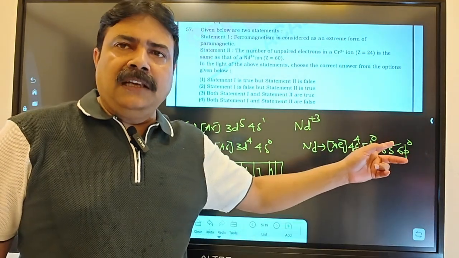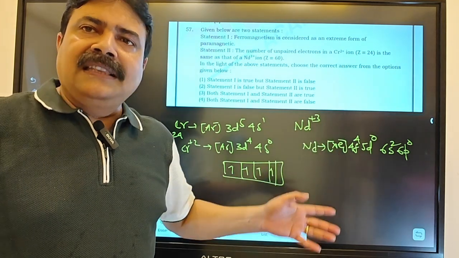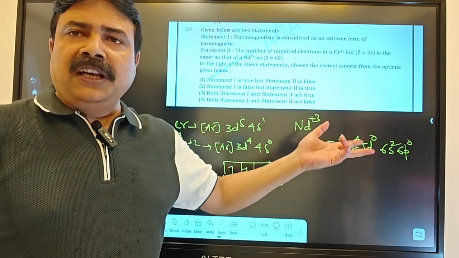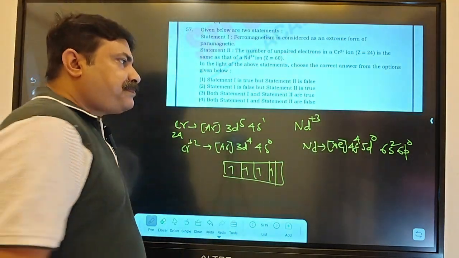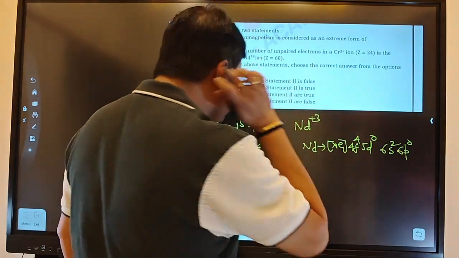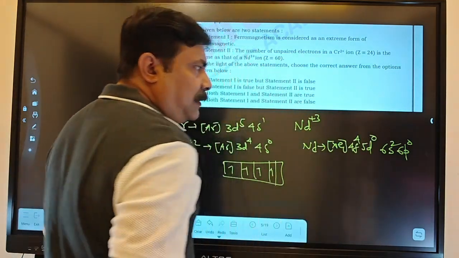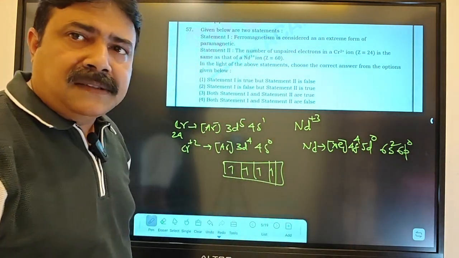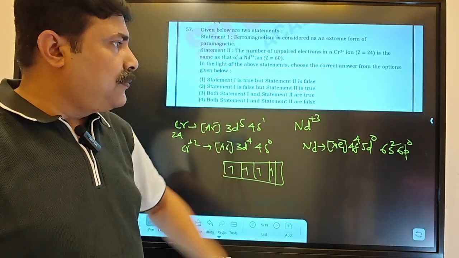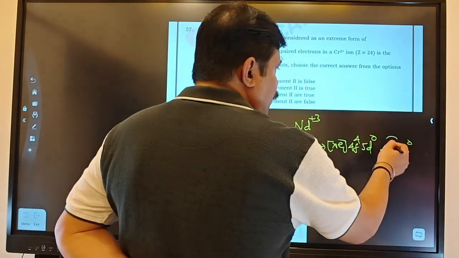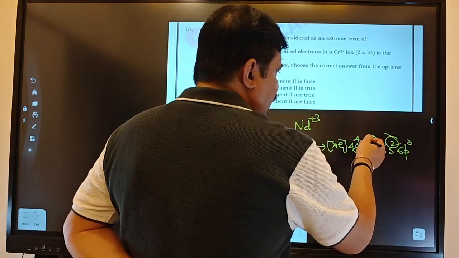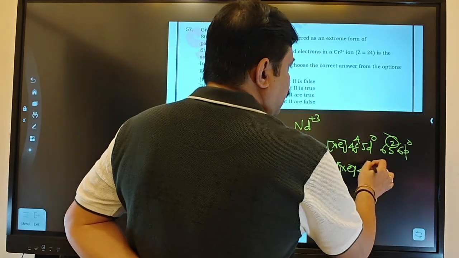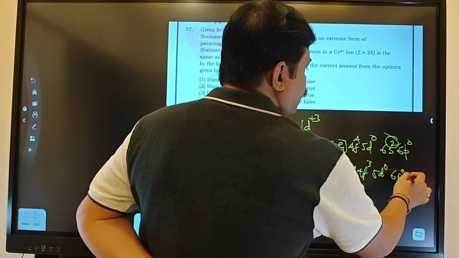Then as per the n plus l rule, if the n plus l value is lower, that orbital will fill up first and its energy will be lower. The orbital with the higher n plus l value has more energy and will fill up later. After 54, 6s has a lower n plus l value, so 2 electrons go there. Next 4f, because this is also 7, this is also 7, this is also 7 for n plus l value. When the n plus l value is the same, the lower n value will fill up first. That's why 4f4, 6s2. But for plus 3, 2 electrons will go from here and 1 electron from over here. Then Nd plus 3 electronic configuration is xenon core 4f3, 5d0, 6s0, 6p0.